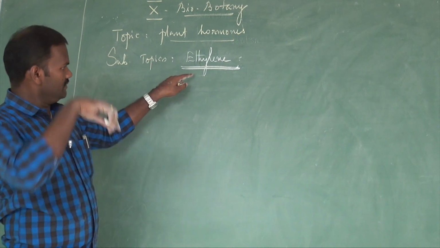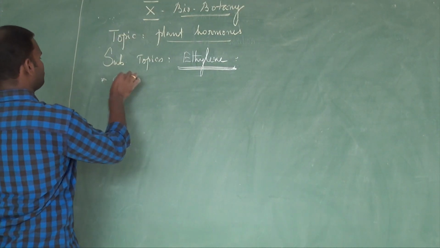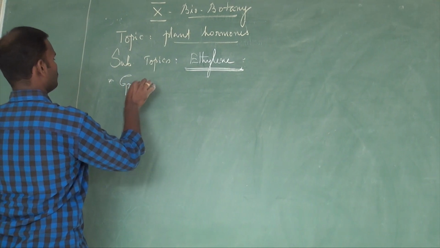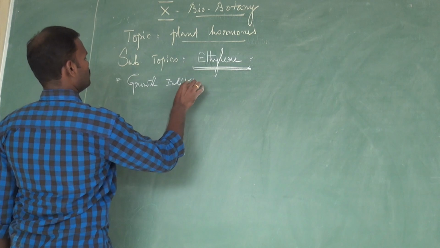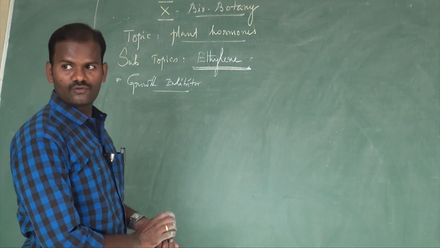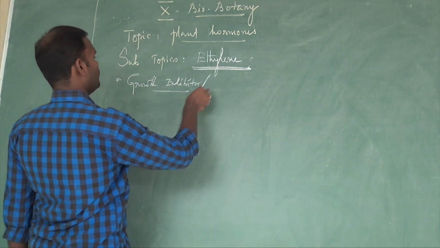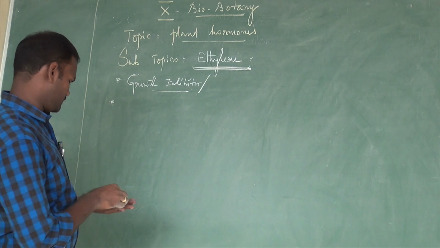The plant hormone ethylene is also a growth inhibitor. Ethylene and ABA come under the category of growth inhibitors, and ethylene generally exists in the gaseous state.